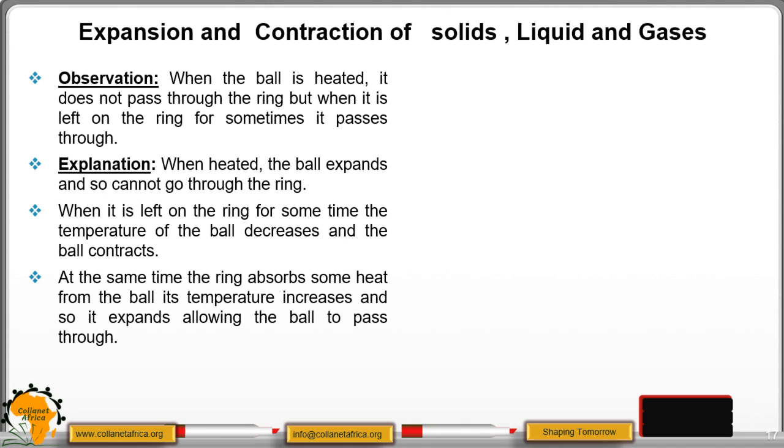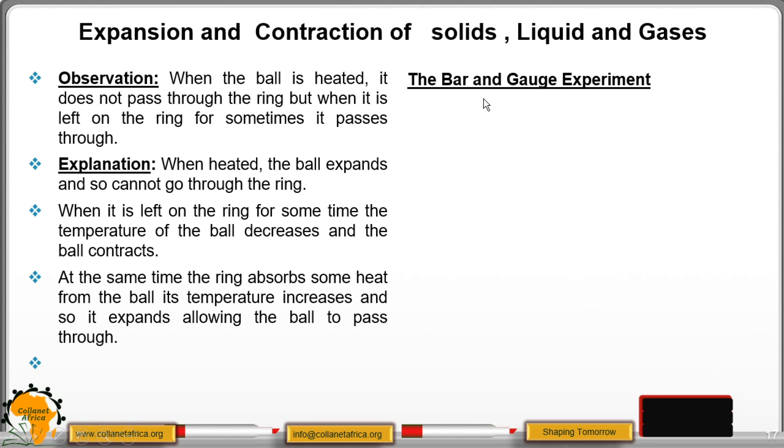At the same time, the ring absorbs some heat from the ball because it is a good conductor of heat. Its temperature rises and so it expands, and therefore it increases in size. So these two effects ensure that the ball will pass when it is left there for some time.